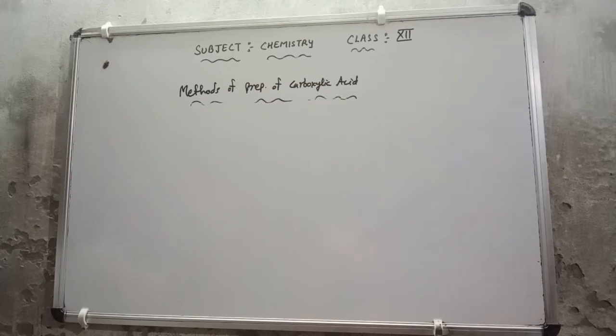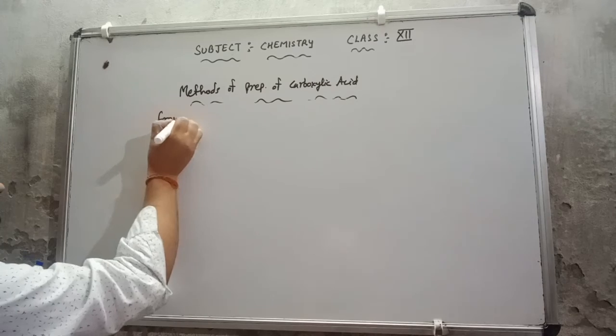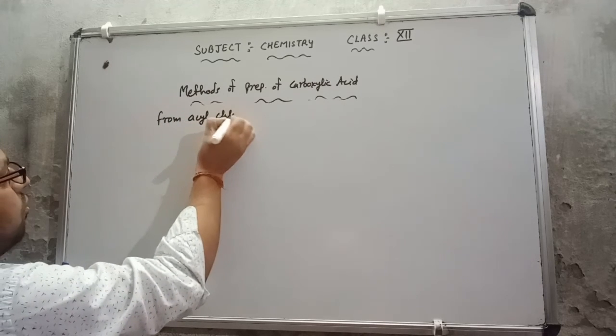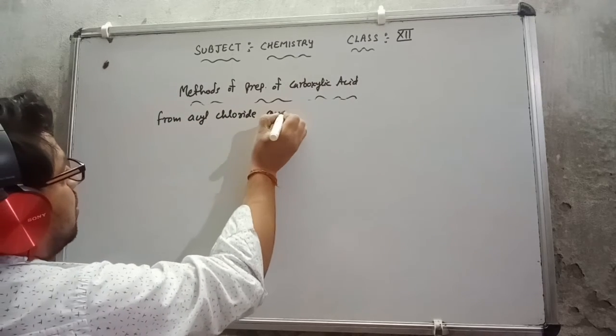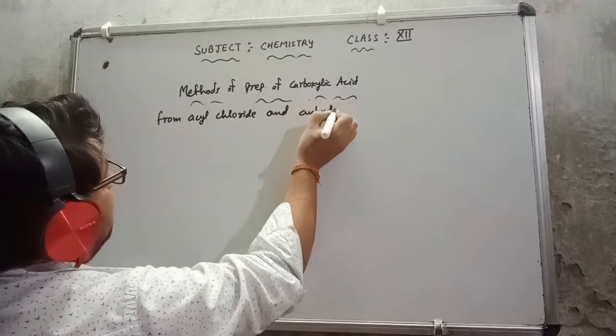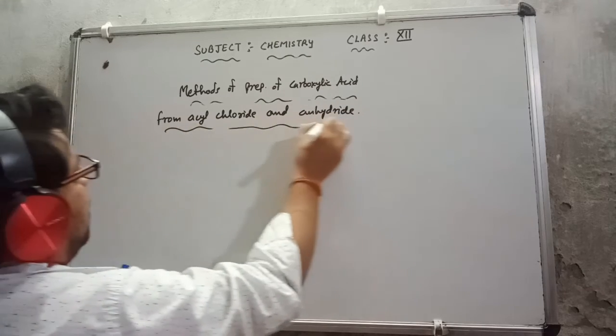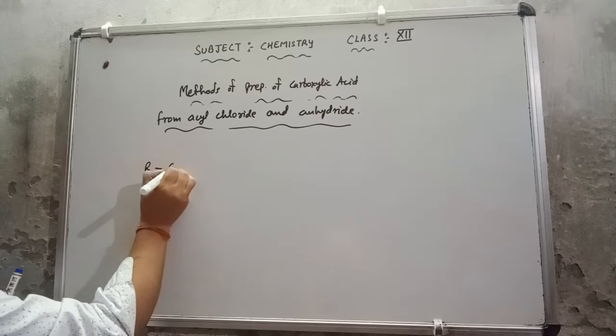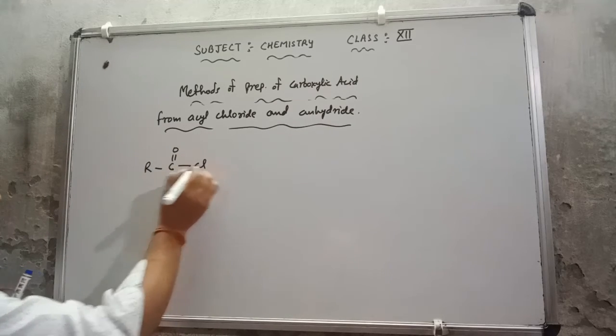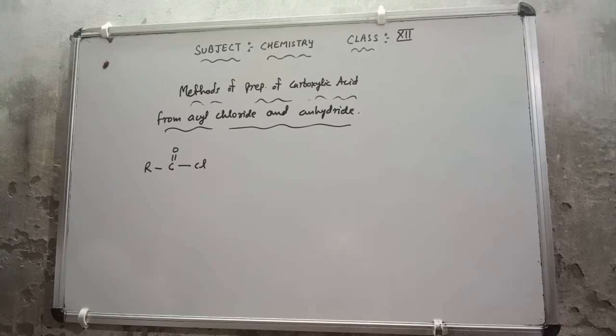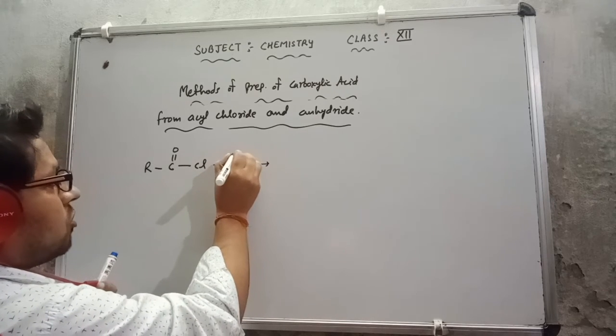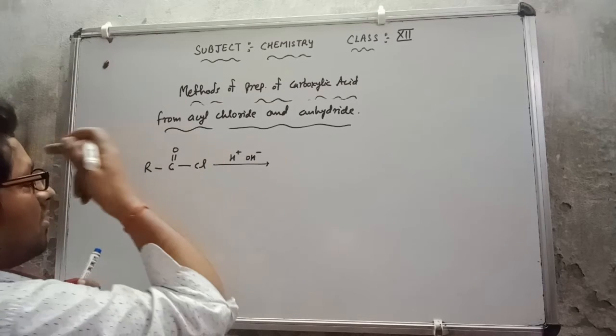Now the next method is the hydrolysis of acyl chloride and anhydride, that is, from acyl chloride and anhydride. Now acyl chloride is what? R single bond C double bond O single bond Cl. The hydrolysis process is going on. That means it is going to react with water. This is H positive, OH negative. Very simple way I am discussing.